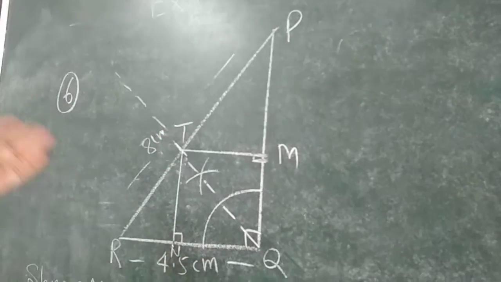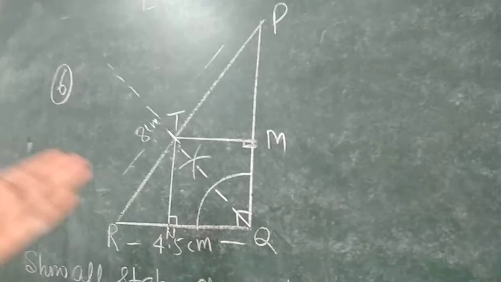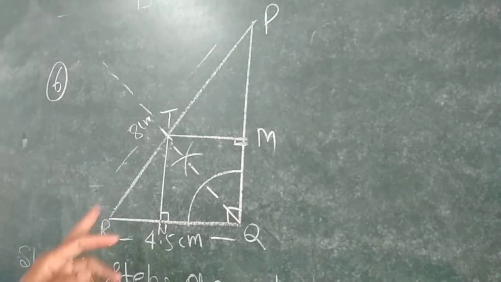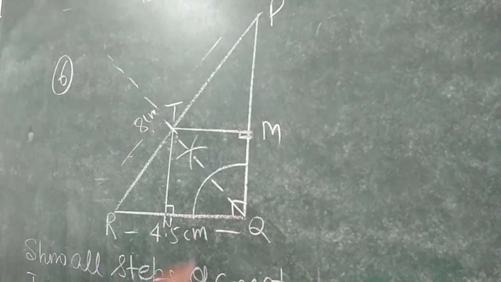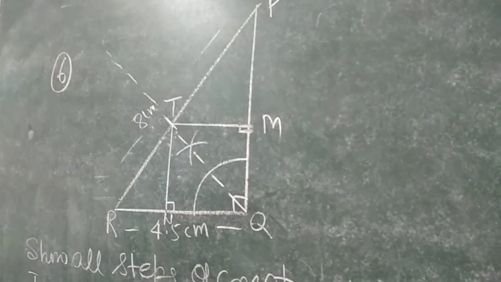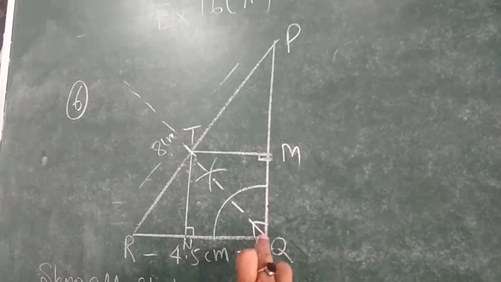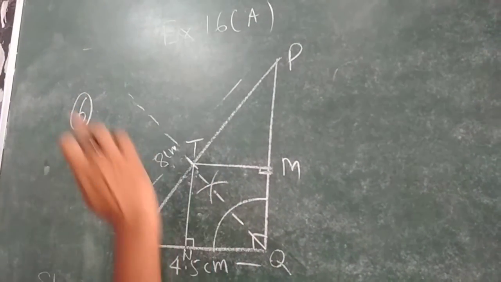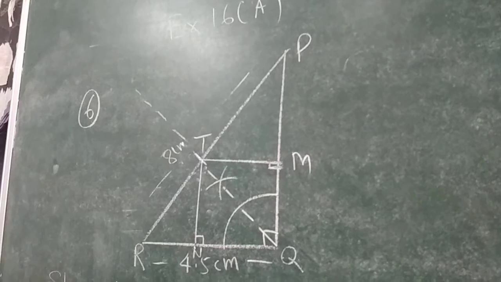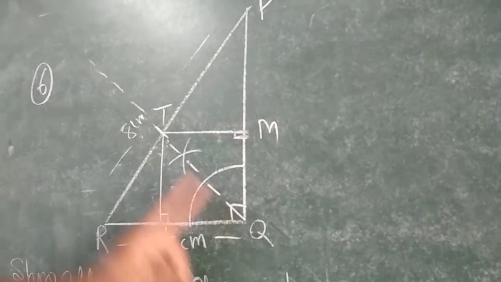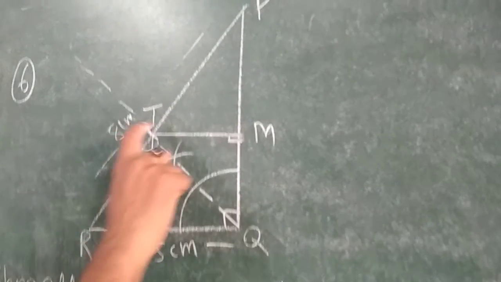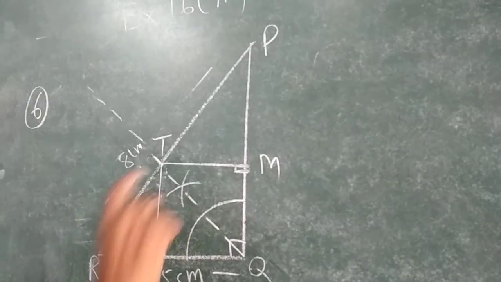Question number 6. You are given a right triangle PQR in which angle Q is 90 degrees, a right angle at point Q. Now we draw the angle bisector of this angle Q. So this line is the angle bisector of angle Q, and it cuts PR at T.